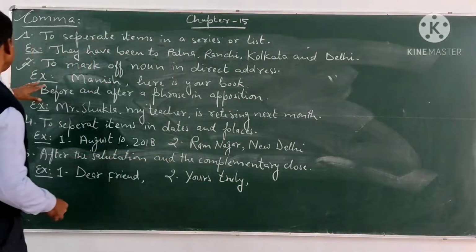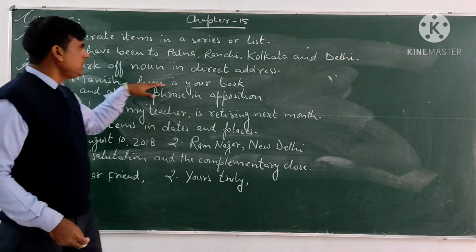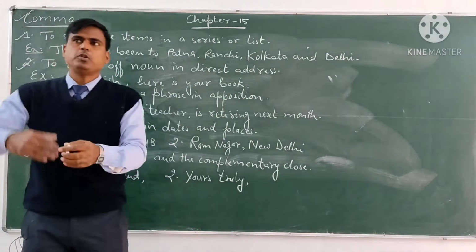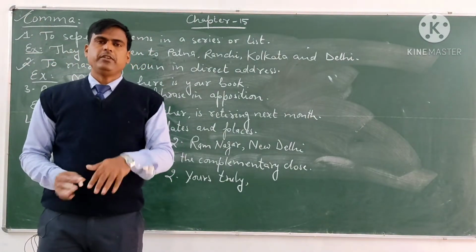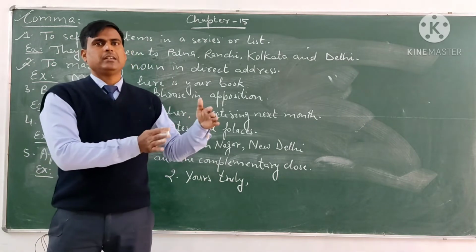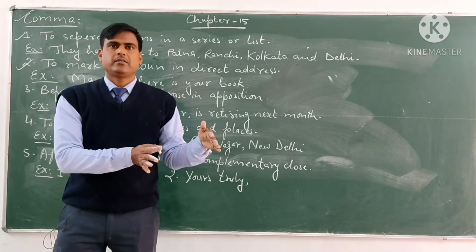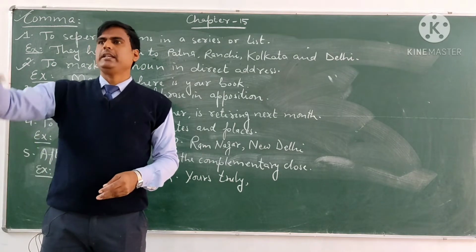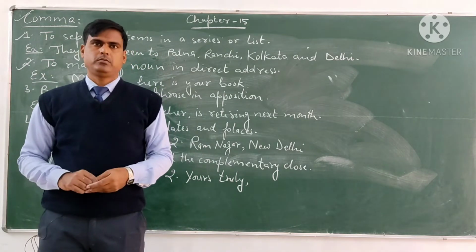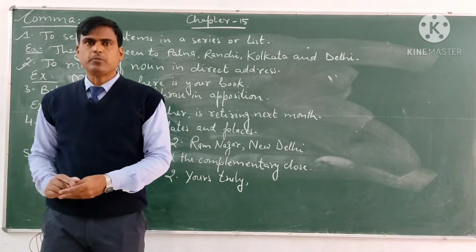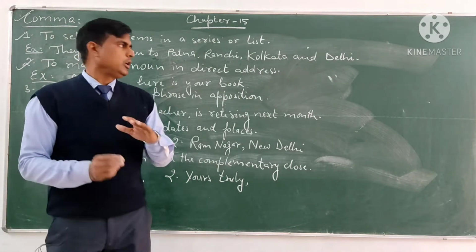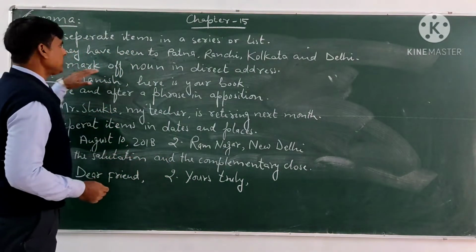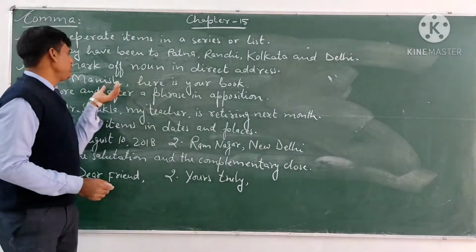For example, here it is given, Manish, here is your book. If we are going to address somebody, then we use the comma to separate that address from the rest of the sentence. For example, Manish, here is your book. So if we are going to mark a noun in direct address, we use a comma.